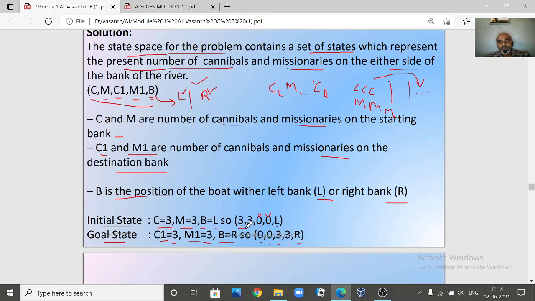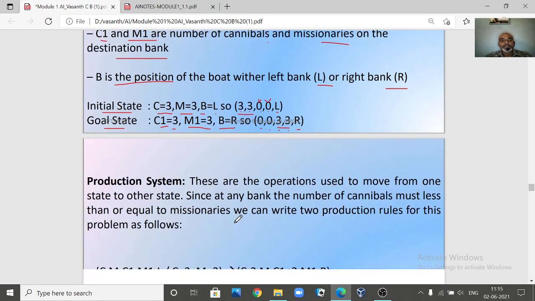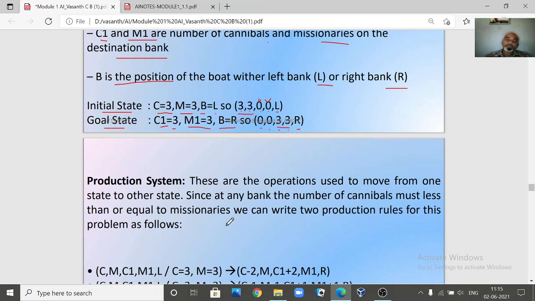So initially 3 missionaries, 3 cannibals are on the left hand side. In the goal state, these people come to the right hand side. Now this is one way of representing our state space search, right? Once you have defined the state space search, next you have to define what is called a production system. That means we need some rules, because until and unless you apply a rule, you cannot go from one state to another state, right? We need some rules, which we are going to call a production system.